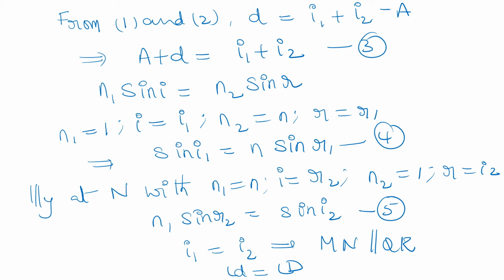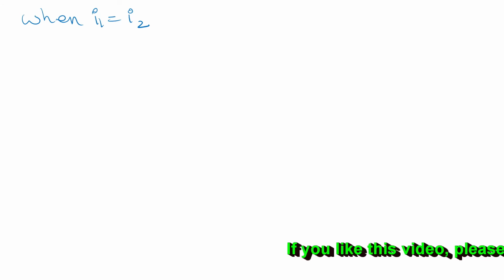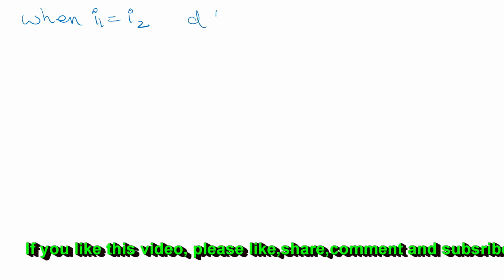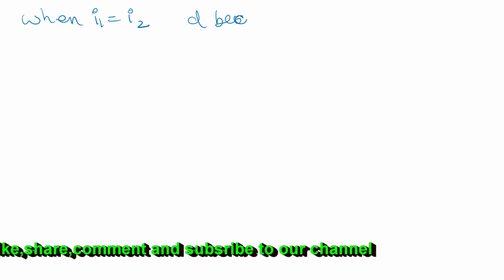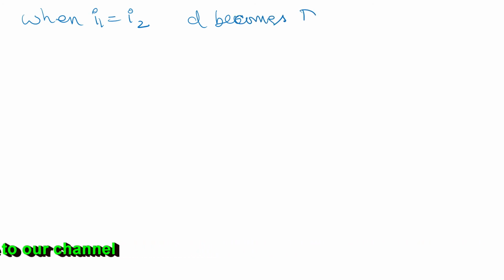So from the third equation, when I1 is equal to I2, the angle of deviation D becomes capital D. Small d refers to the angle of deviation, and capital D refers to the angle of minimum deviation.